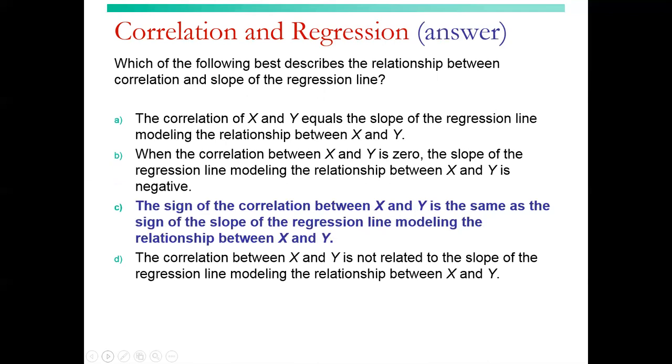The sign of the correlation between x and y is the same as the sign of the slope of the regression line modeling the relationship between x and y. The sign of the correlation, r, is the same as the sign of the slope, b.